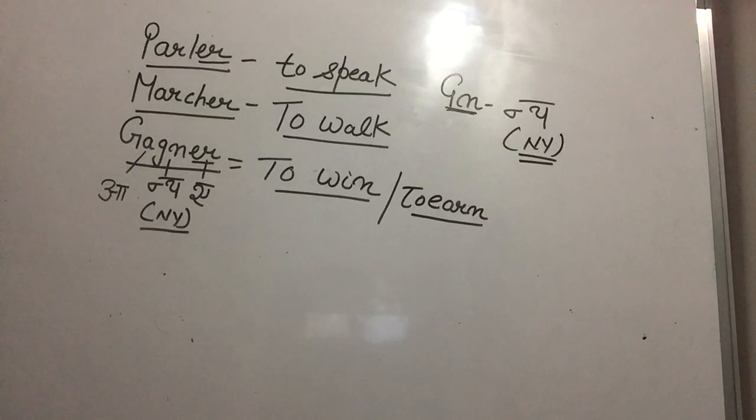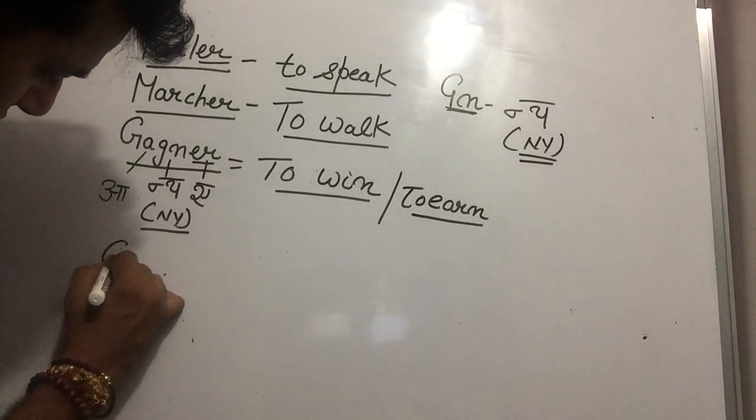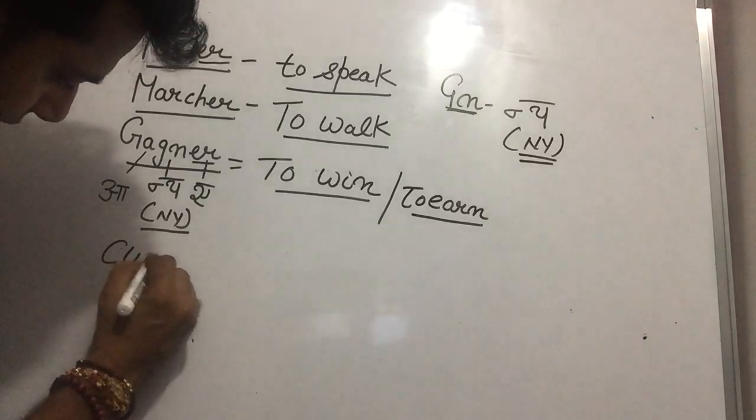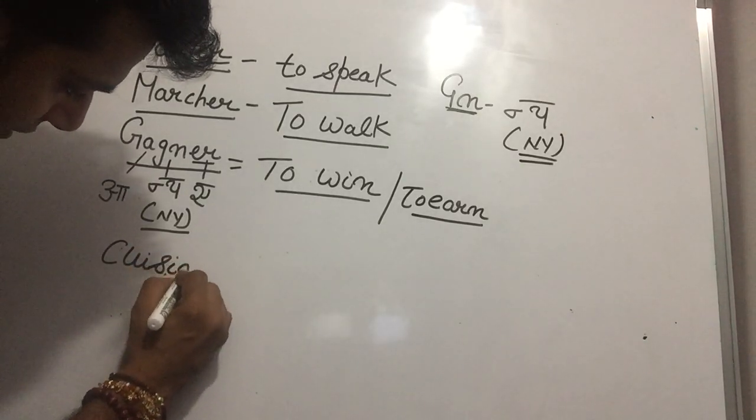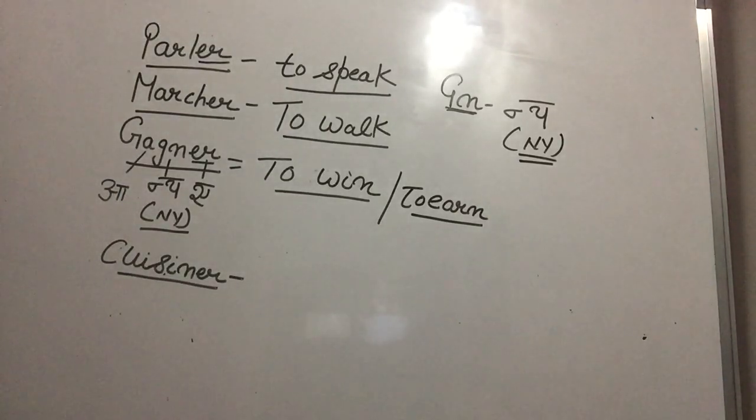Okay. So the next we have is this. Tell me, Paji, what is this? CUISINER.